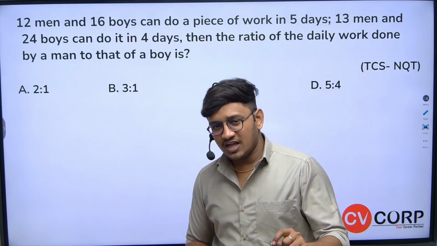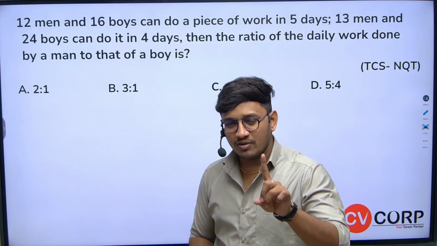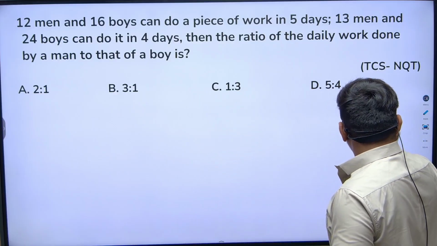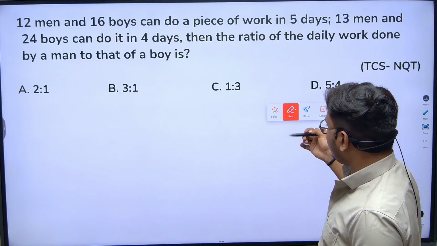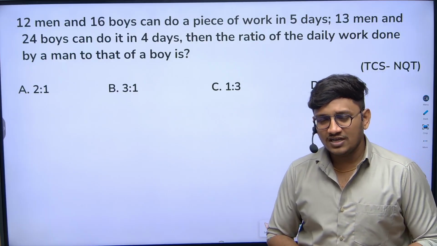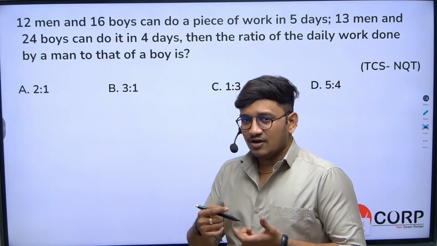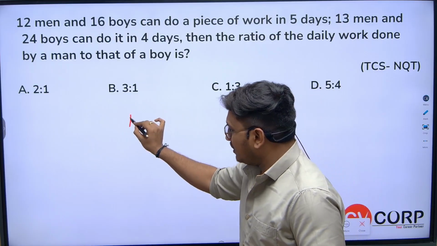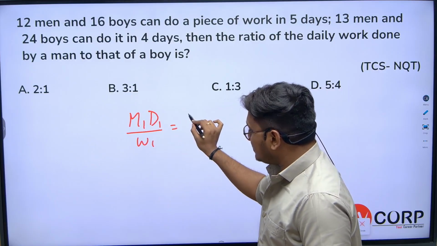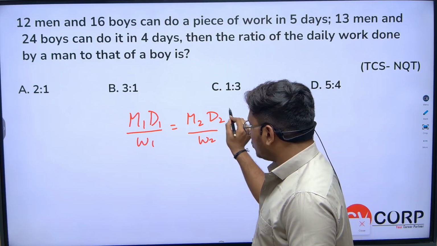When the question comes from equal efficiencies, it is dead easy to solve. You only need to remember one simple shortcut. Actually we used to explain the derivation, how it comes, but now it is not required. I'll just tell you the direct shortcut. You just remember it and apply the same thing. What is the shortcut? Equal efficiency is very simple: M1 D1 by W1 is equal to M2 D2 by W2.